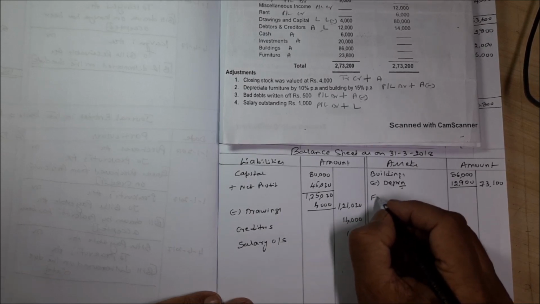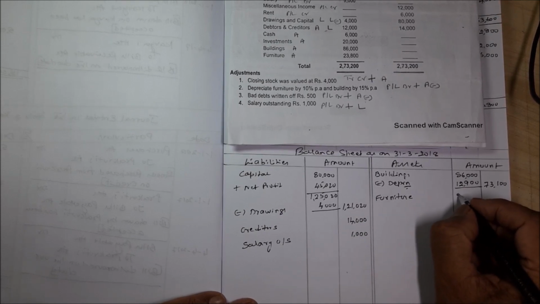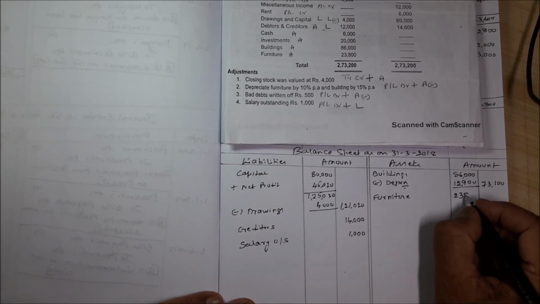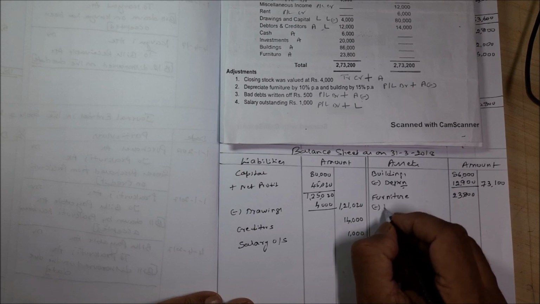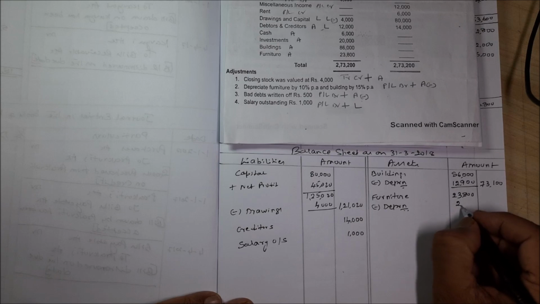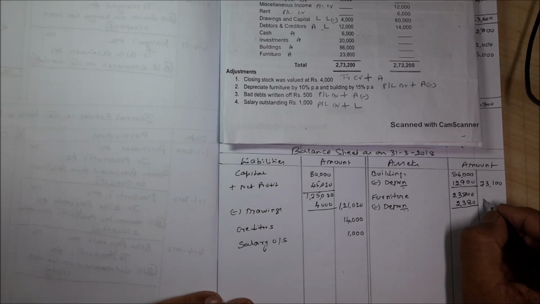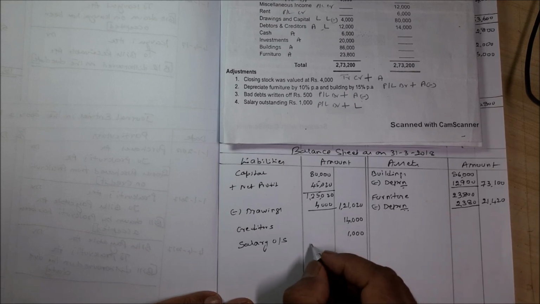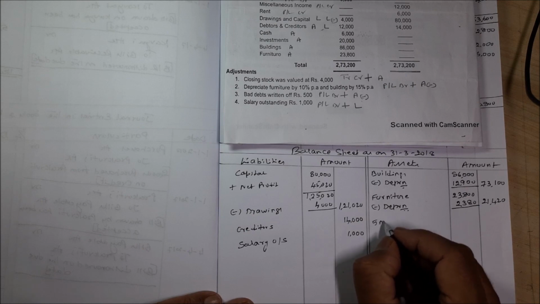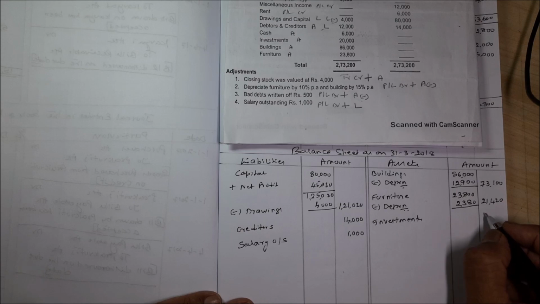Then furniture, inner column 23,800 less depreciation 2,380. Outer column 21,420. Then investments, it is 20,000.